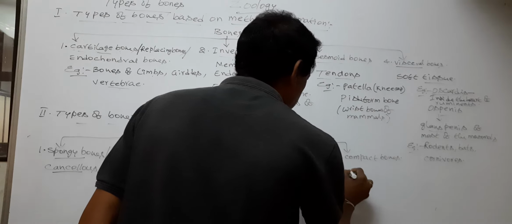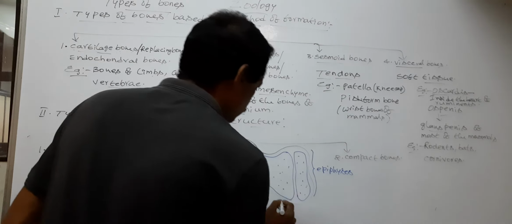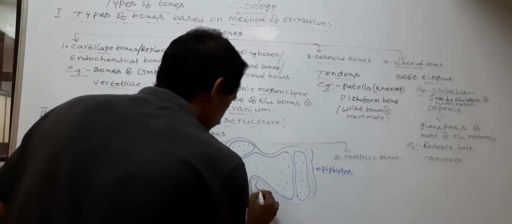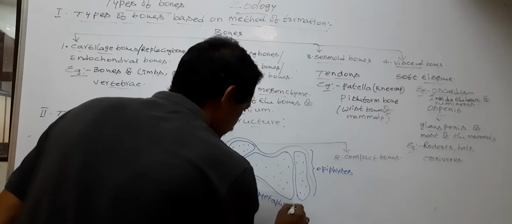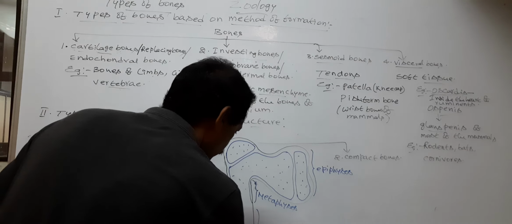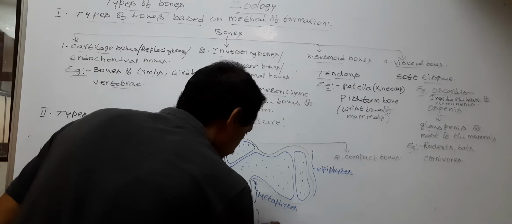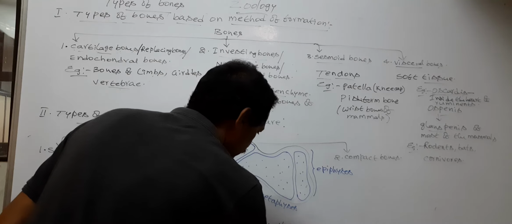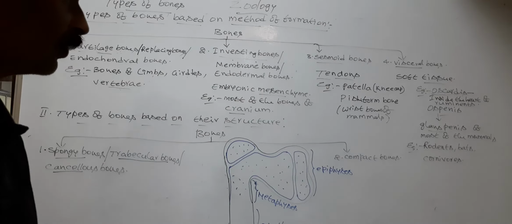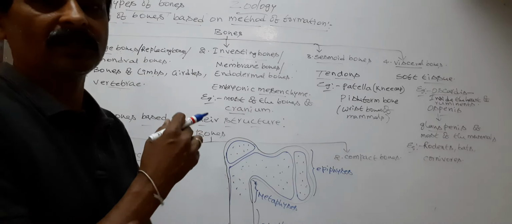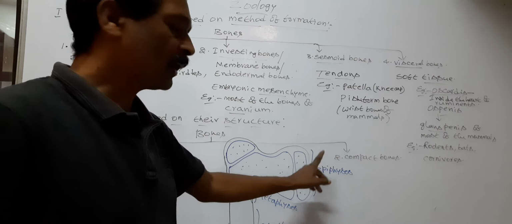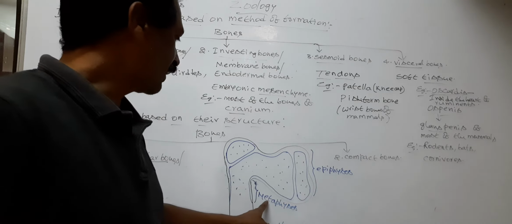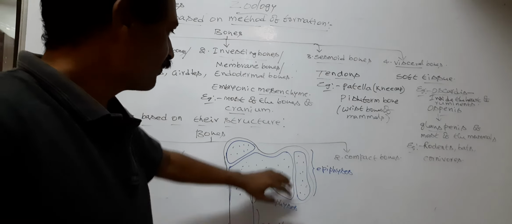This is epiphysis. This is metaphysis. This is diaphysis. A long bone, for example femur. Femur is also called thigh bone. So generally a long bone has three parts: epiphysis, metaphysis, and diaphysis.